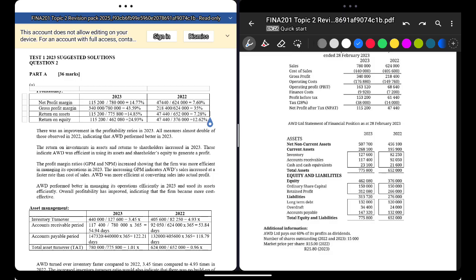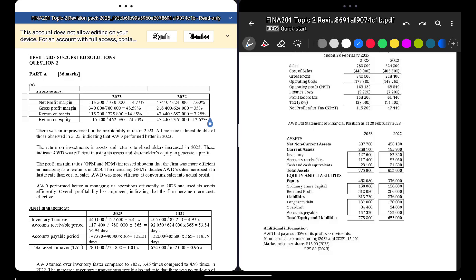So it's telling you how much of your net profit you're getting from sales. Obviously, the lower the cost, the higher the profit will be from the sales, because you're deducting all your costs in the income statement. So the net profit margin basically says how well the business controlled its costs in order to make the sales.